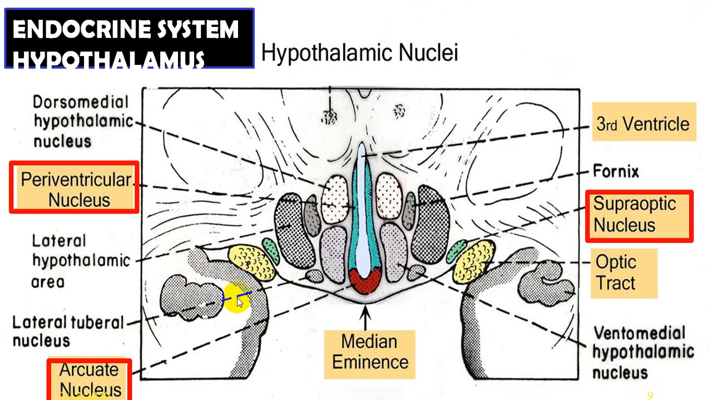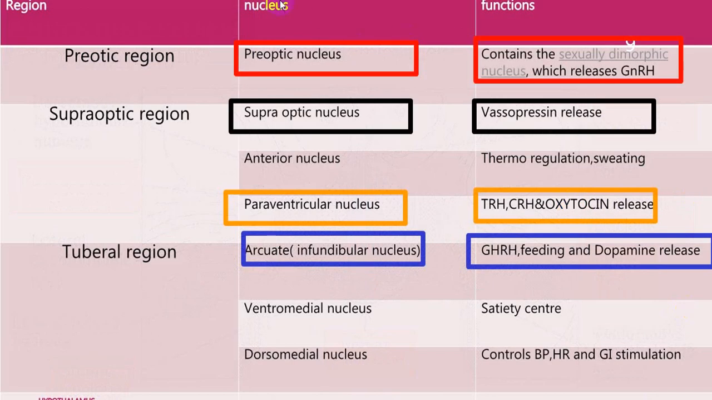So there are a lot of nuclei: periventricular nucleus, arcuate nucleus, supraoptic nucleus, etc. All these nuclei take part in an endocrine function. We are not going into detail of that particular portion. Here, this slide shows you what hormones are secreted by which nucleus.